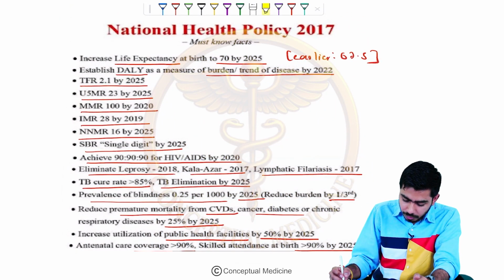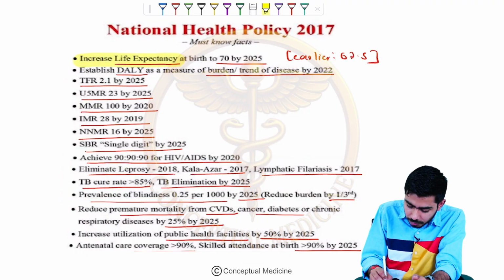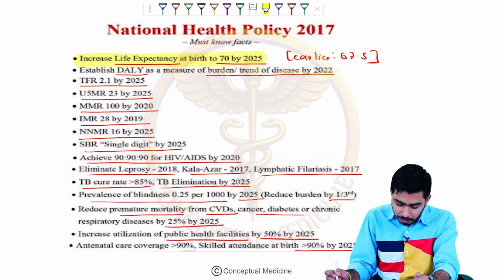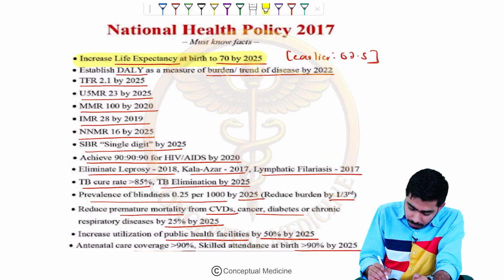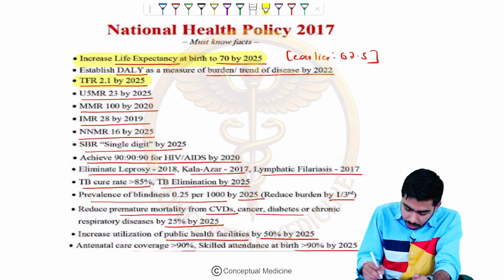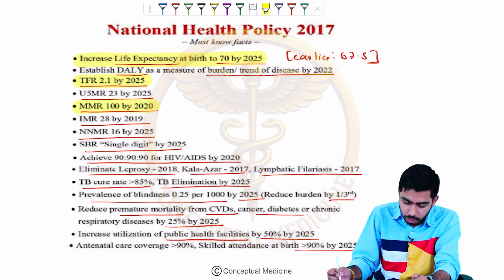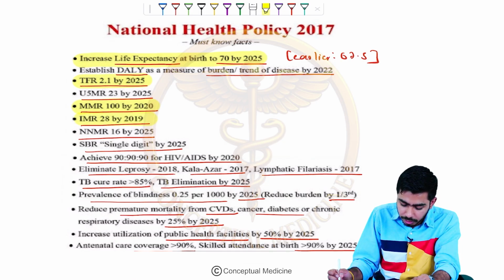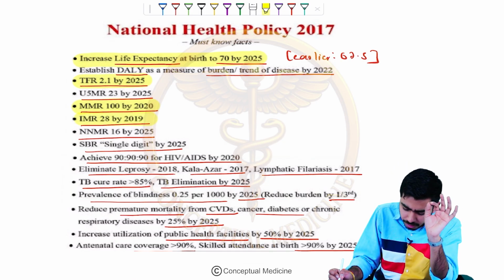So over here, guys, the very first one we need to remember: increased life expectancy from 67.5 to 70 by the year 2025 over here, right? Then we shall be remembering the total fertility rate, which is 2.1 by the year 2025, that is a target. Maternal mortality ratio 100 by 2020, that we should remember over here. Infant mortality rate 28 by the year 2019, that has already been passed, right?